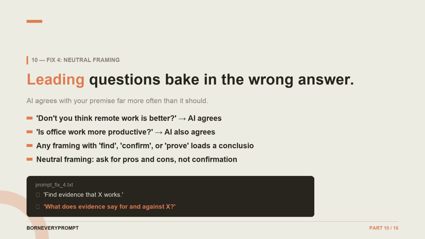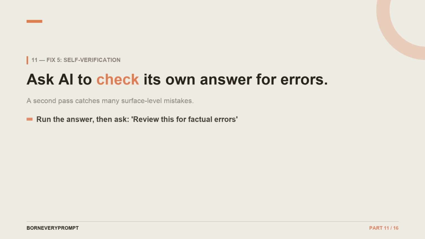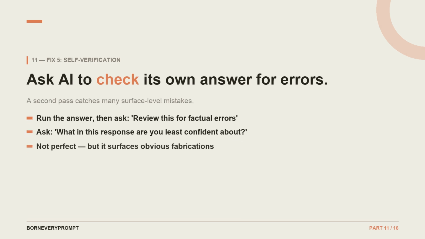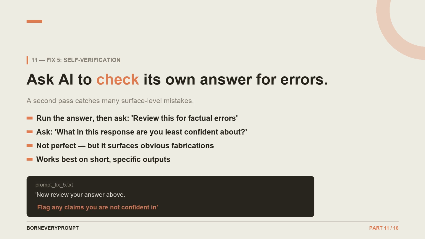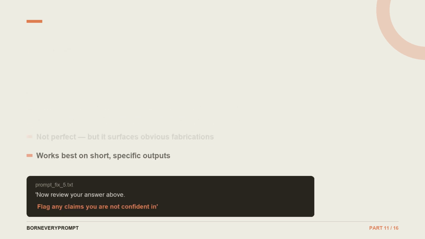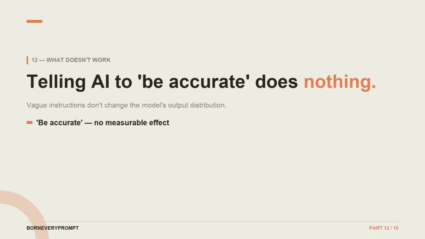Fix 5. Make the model verify itself. It's not foolproof, but asking AI what it's least confident about in its own answer catches a surprising number of shaky claims. This trips up almost everyone at first. Telling the model to be accurate or not make things up has no measurable effect. Structural constraints are the only thing that moves the needle.